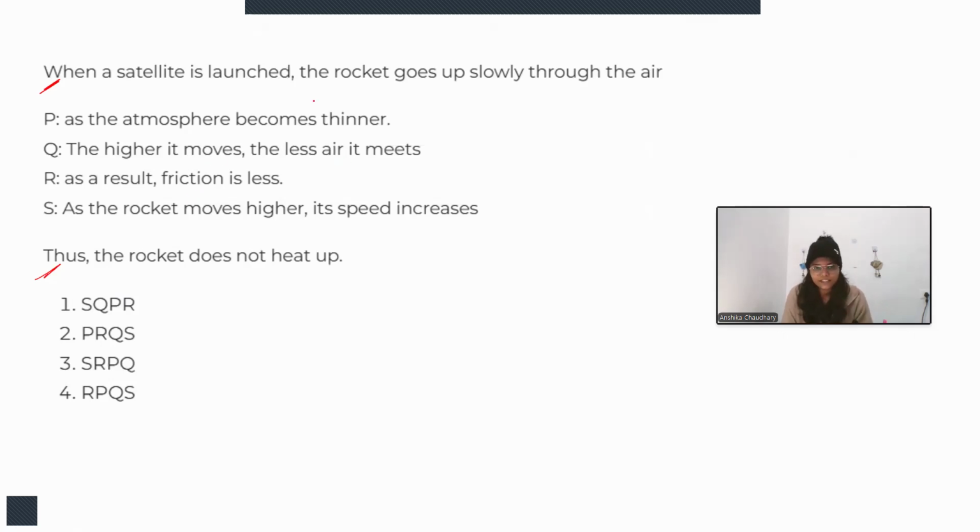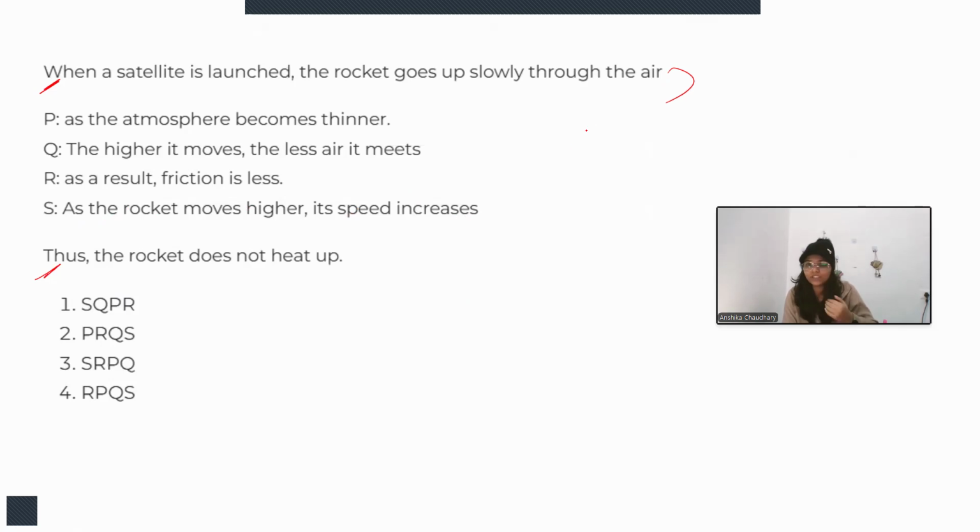When a satellite is launched, the rocket goes up slowly through the air. Okay, so now the rocket is going through the air, upward. Now, as the rocket moves higher, its speed increases, right? Because we are talking about the rocket going up higher, so we should talk about flying and height only. So as the rocket moves higher, its speed increases. It is in continuation of this.